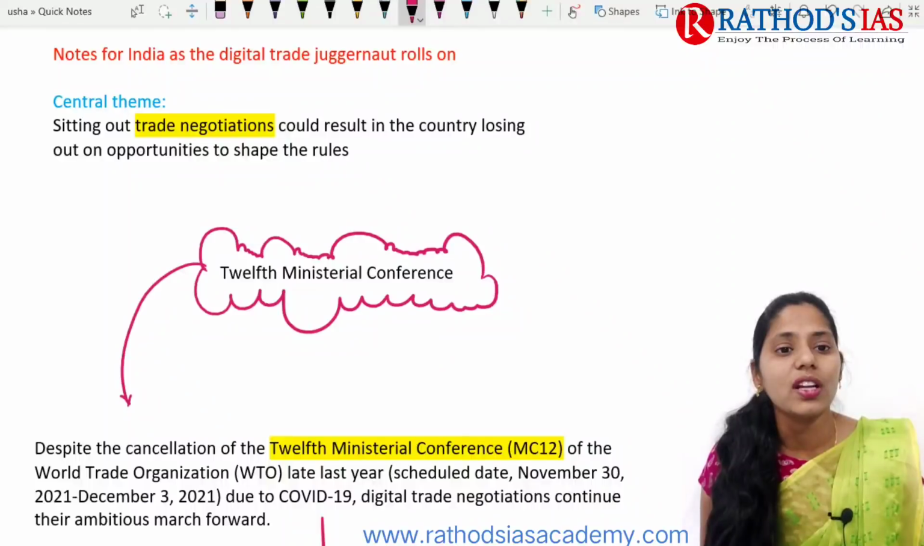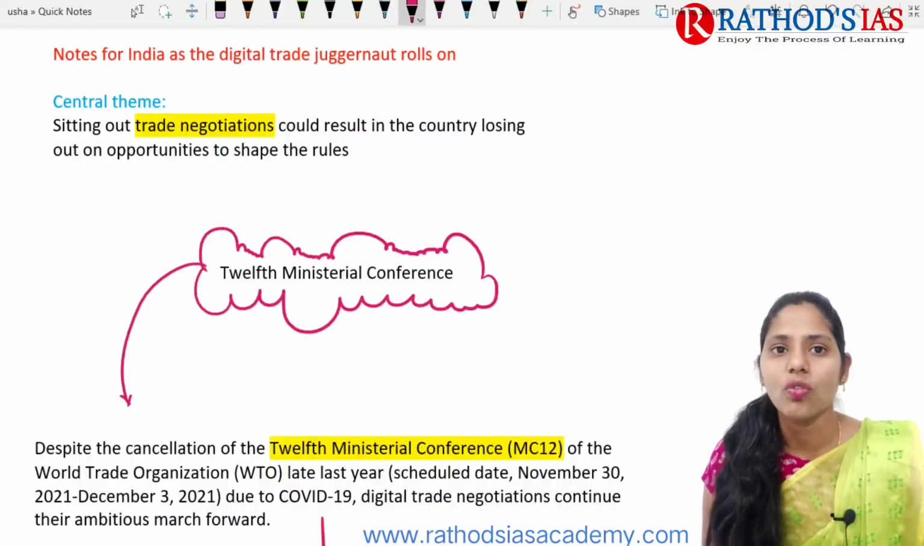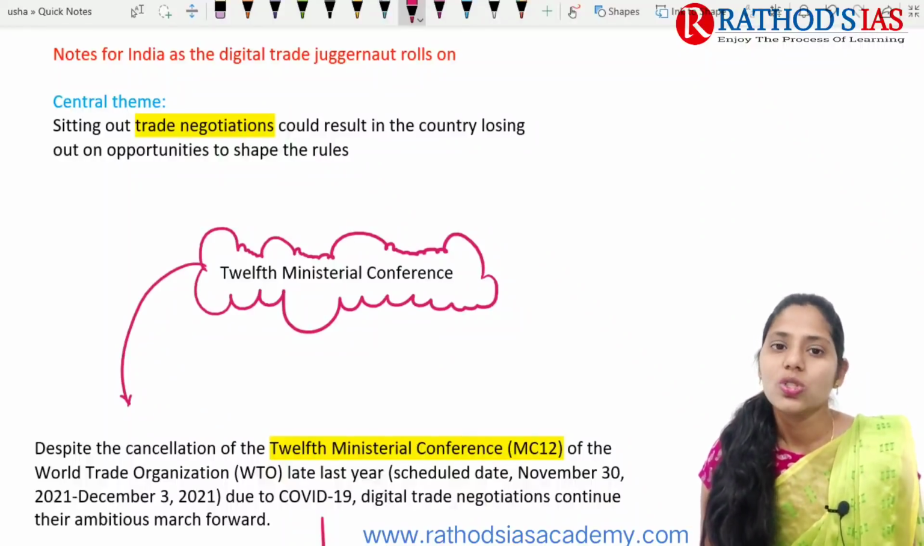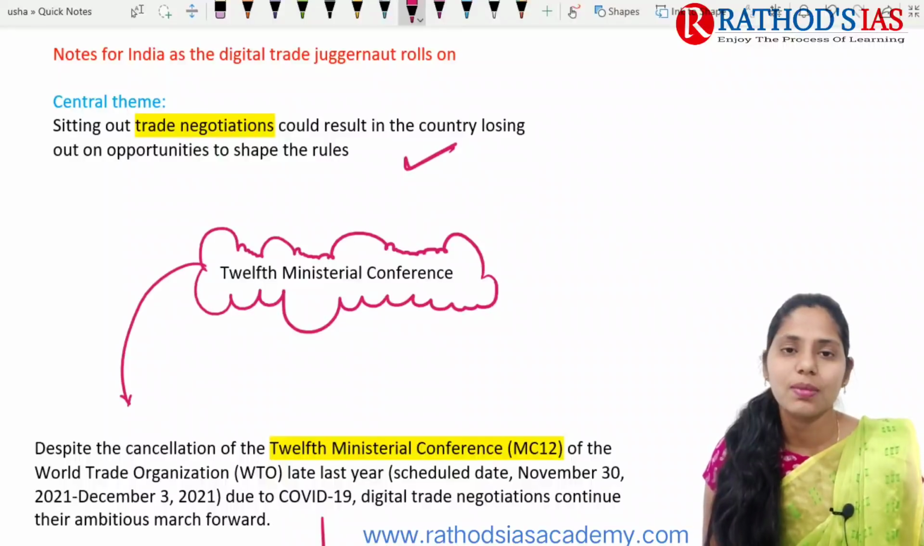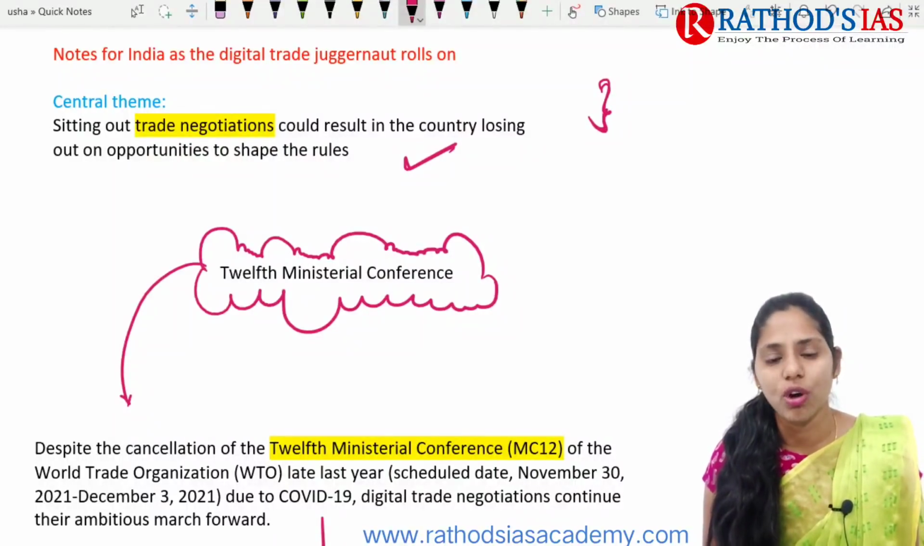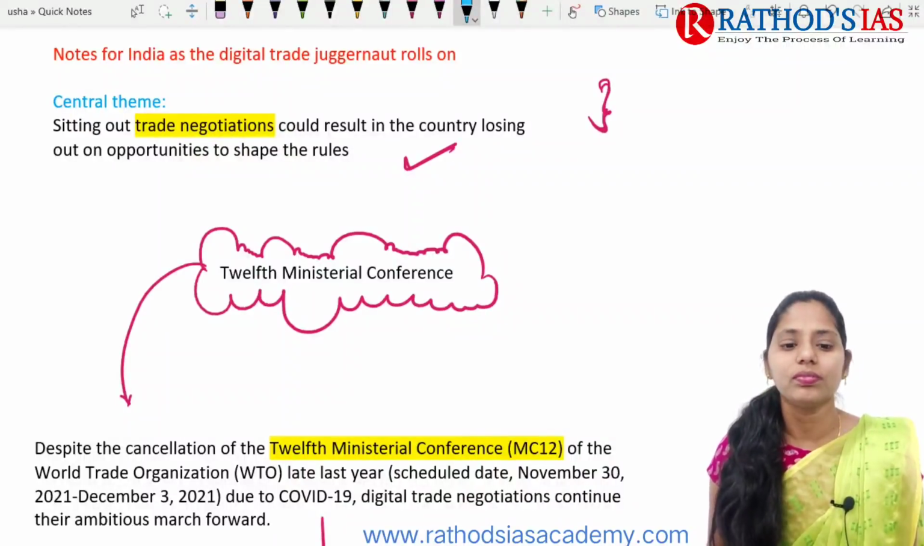So whenever you are not coming with upgradations regarding this digital trade, that will lead to losing of opportunities for India regarding the rules which shape the rules. So this article is very important because in recent times we are mainly focusing on digital trade. According to the times, according to the needs, we need to go for reforms. That is what this article is mainly highlighting.